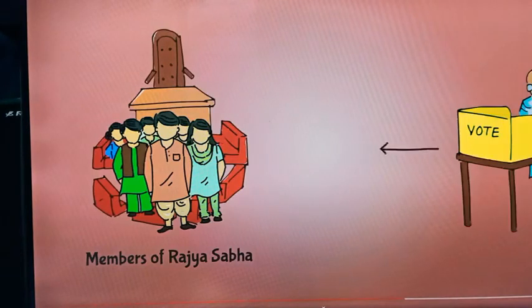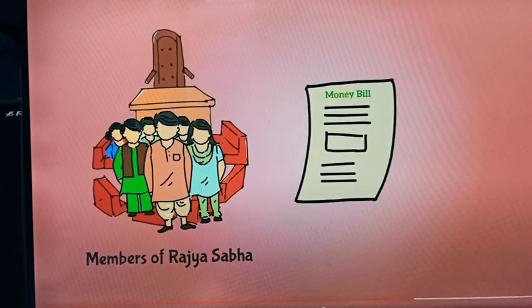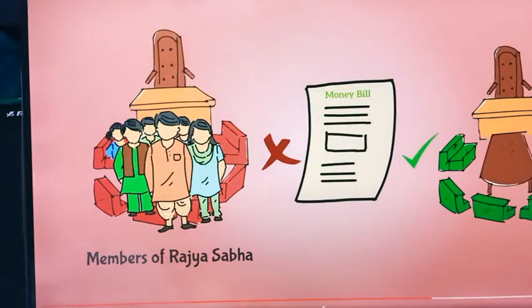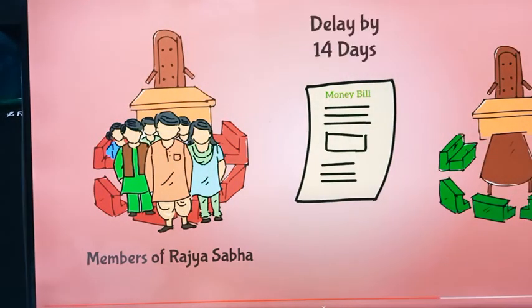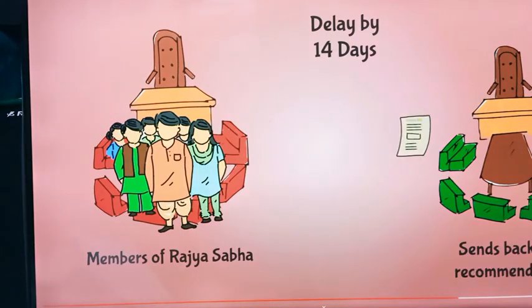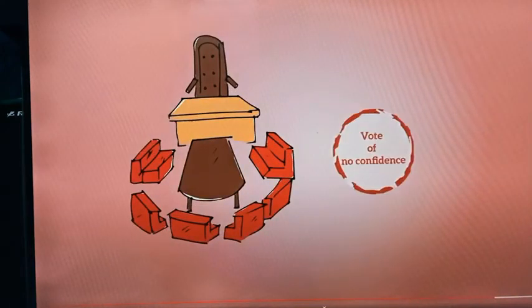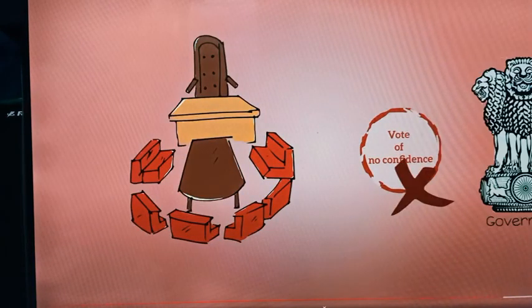Then why is the Lok Sabha called the powerful house? As the members of Rajya Sabha are not elected directly by the people, a money bill cannot be introduced in the Rajya Sabha as in the Lok Sabha. The Rajya Sabha can delay a bill proposed by the Lok Sabha by 14 days and send it back with recommendations. But the Lok Sabha may or may not accept the changes. Apart from this, Rajya Sabha cannot pass a motion of no confidence against the government.